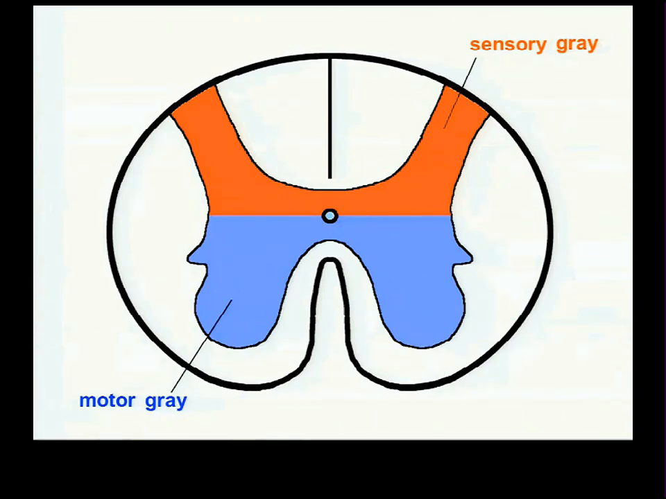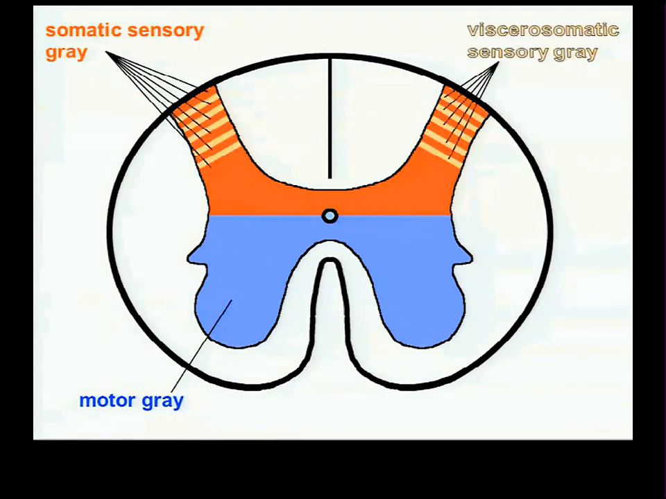There are some things within the sensory portion which are only concerned with processing somatic sensation. Those are the red bars here. The cells in those red bars are only concerned with getting input from somatic sensory neurons and processing somatic sensory information, whereas there's laminae of cells in the dorsal horn which get input from both somatic and visceral structures and get both of those kinds of information.